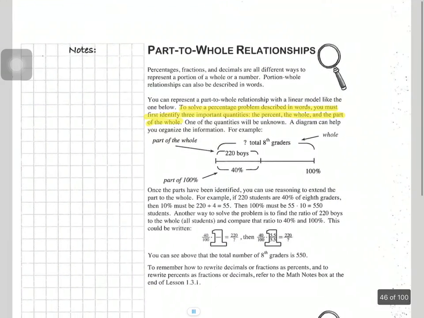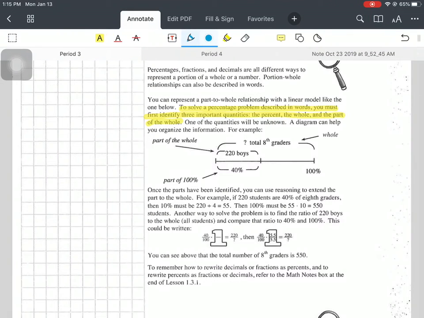To solve a percentage problem described in words, you must identify 3 important quantities, right? The percent, the whole, and the part of the whole. So if it's words, you need to identify the percent, you need the part, and you need the whole, right?